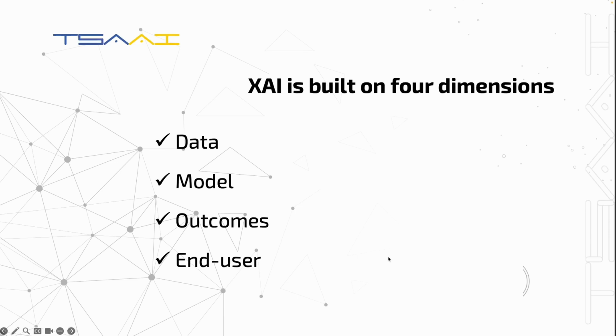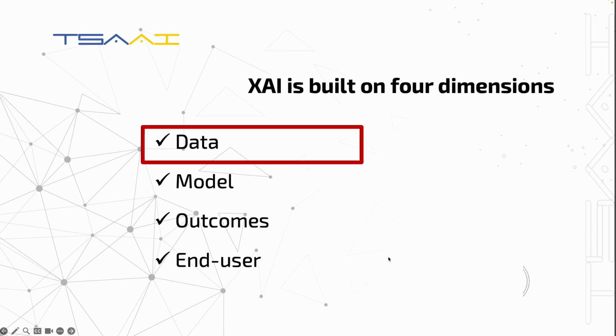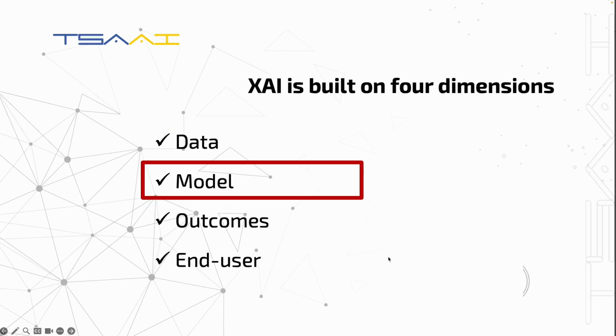But how do we make AI explainable? There are several approaches, and they fall into four key dimensions: data, model, outcomes, and the end user. Let's start with data. Explainable AI methods help us understand which features of the data were important for the model's decisions. Next, we look into the model itself. Does it explain how the input leads to the output? And more importantly, can it explain this in simple and understandable terms?